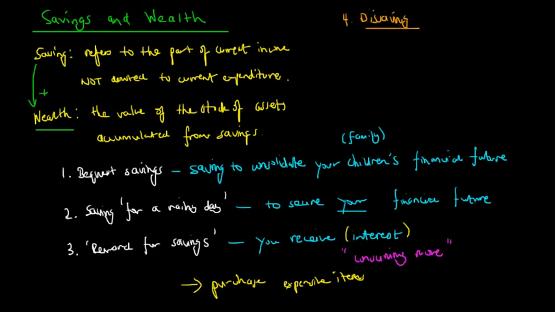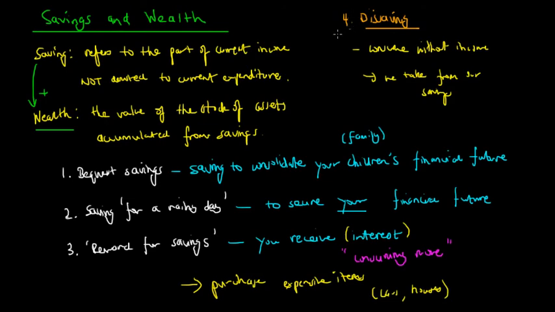So sometimes we can consume without income. So how we consume without income is we take from our savings. So when we want to pursue the purchases of expensive items such as cars or houses, effectively what we're doing is we're dissaving. So we're taking away from our savings or accumulated stock of assets. We are actually dissaving, so we're decreasing our wealth.